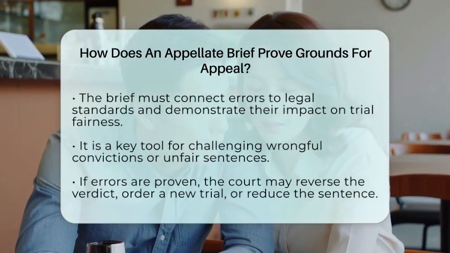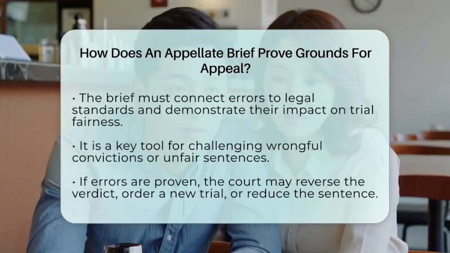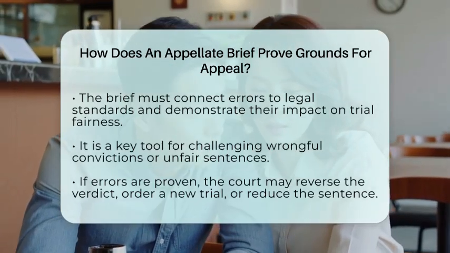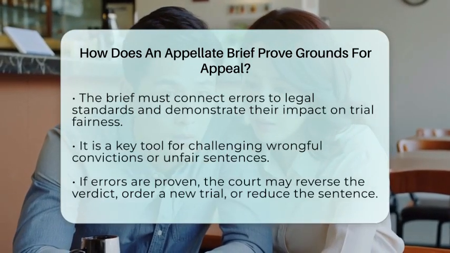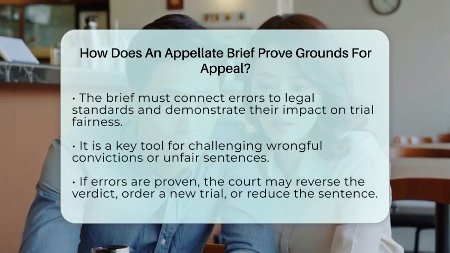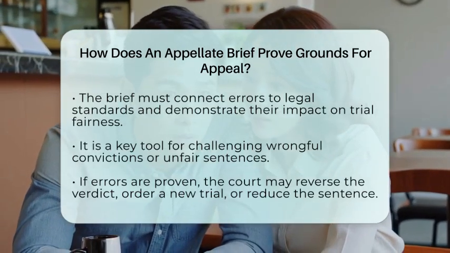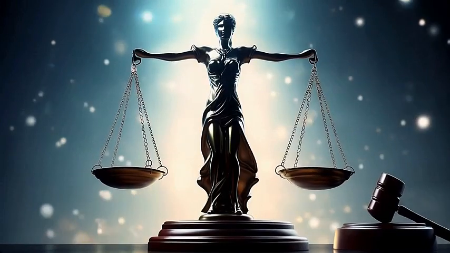If the court agrees that errors occurred that impacted the case, it can reverse the verdict, order a new trial, or reduce the sentence. That's how an appellate brief proves grounds for appeal and helps protect legal rights.